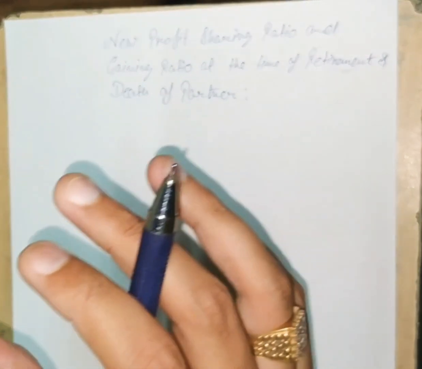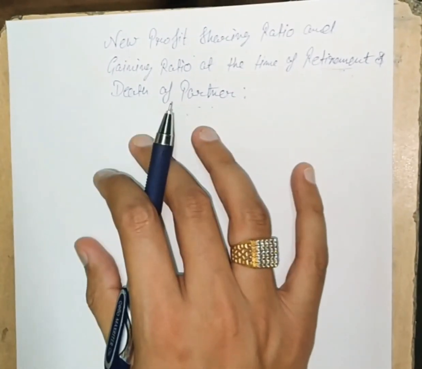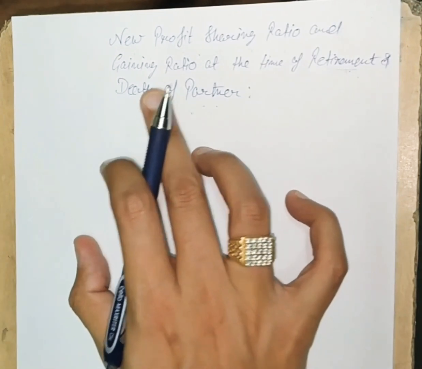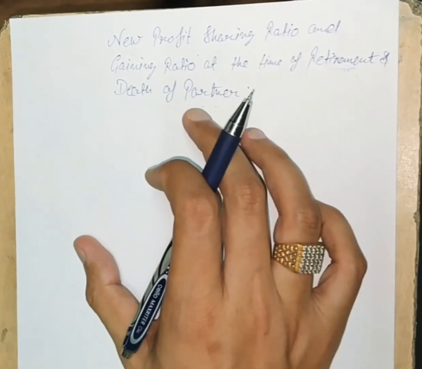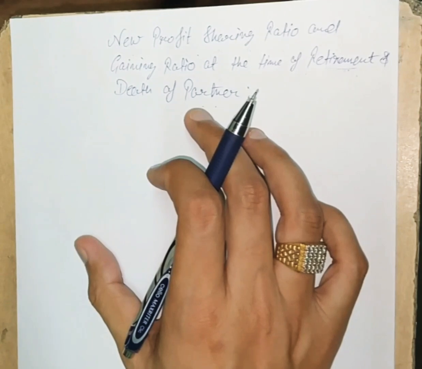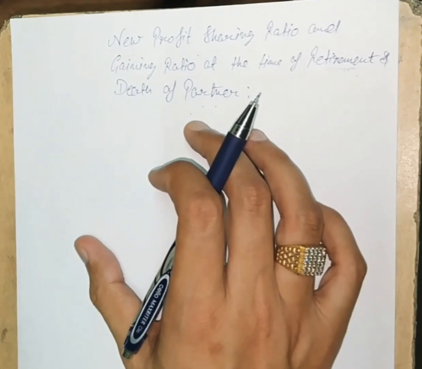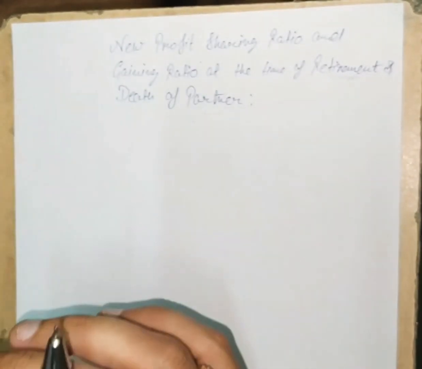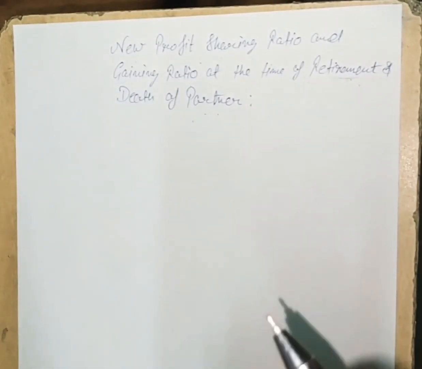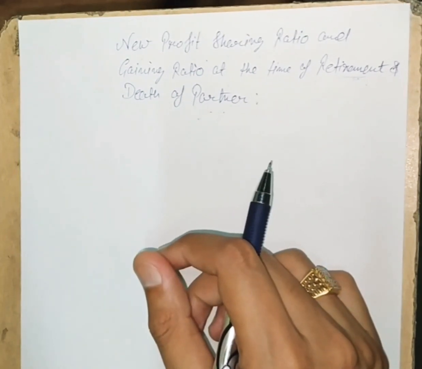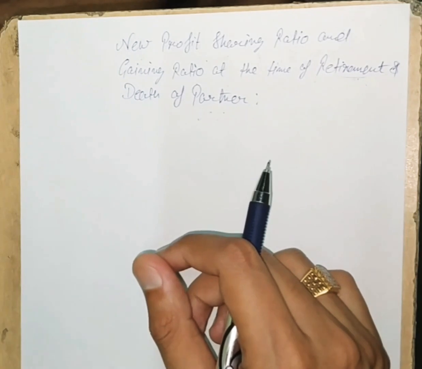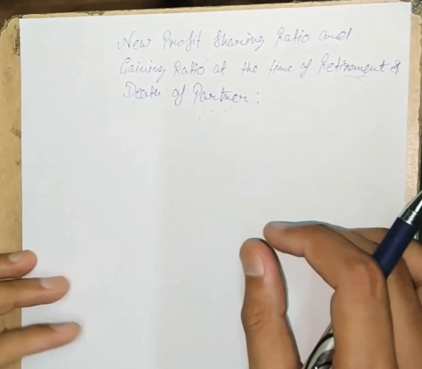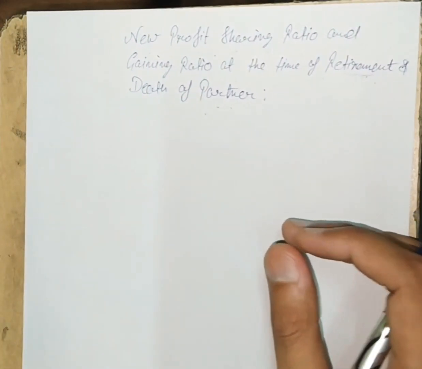One thing to tell you is that there's no difference in calculation of new profit sharing ratio and gaining ratio in both cases, whether it is retirement or death, because in both cases a partner is going out of the firm and it will lead to gain for the existing partners. So without wasting any time, I am going to explain the concept by taking some examples.